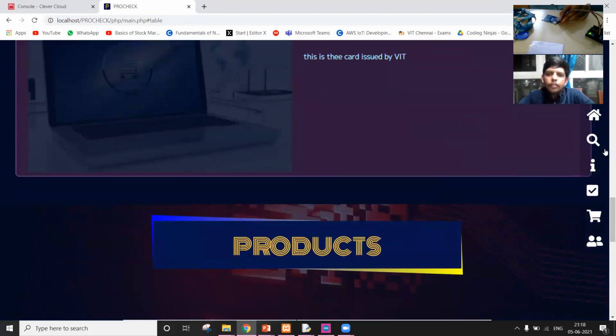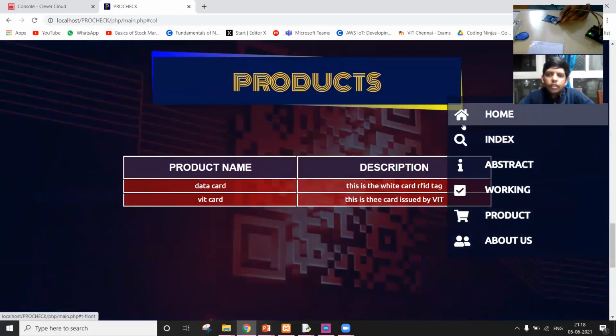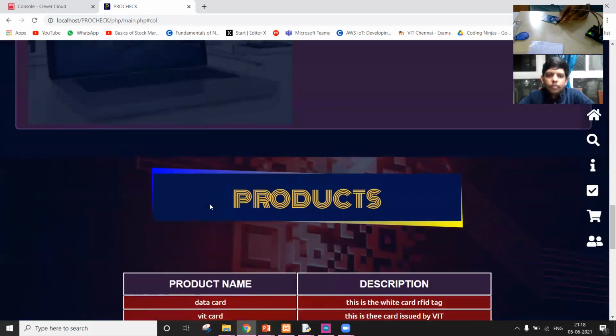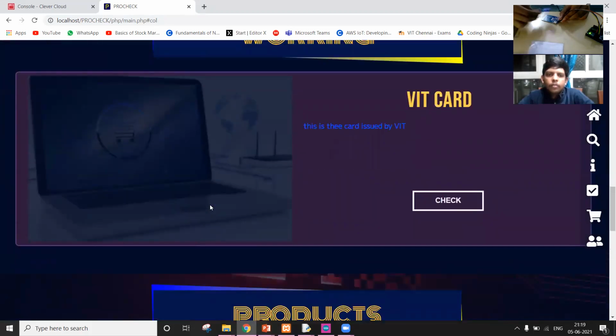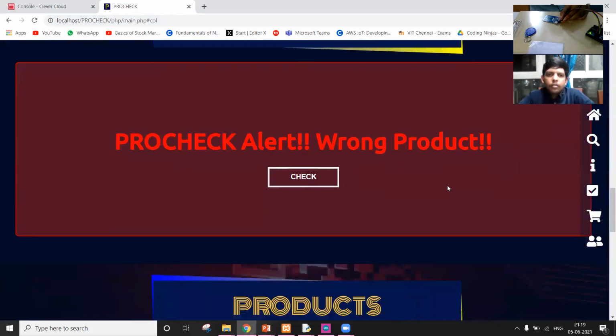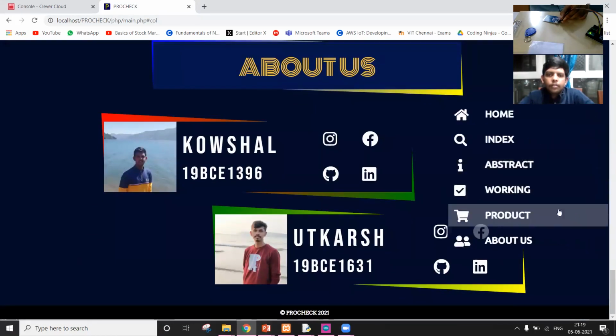Moving on to the product section, this displays all the products that are registered to the database and can be authenticated. If any product other than these is read by a reader, it would just show the error, like the invalid tag. The error would be like this: the ProCheck alert, wrong product. Going on, this is the about us, about the developers page.